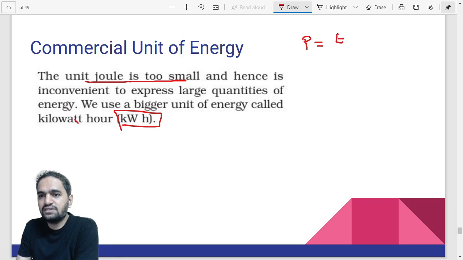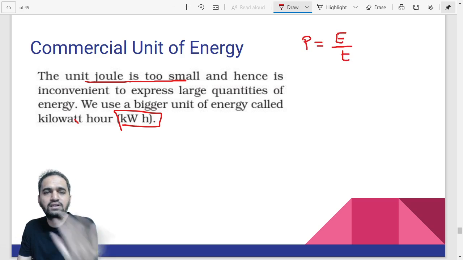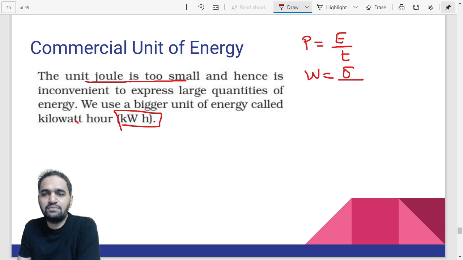So power is equal to energy by time, correct? So I can represent power by watt, and let's say time I am representing by seconds. But can I use higher units of power and time? Definitely I can use, right? Instead of watt, I am using a higher unit. Can I write kilowatt? Instead of watt, I am using kilowatt. Can I use a higher unit of second? Instead of writing seconds, I will use hours.